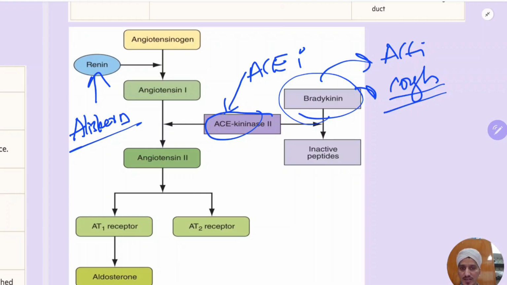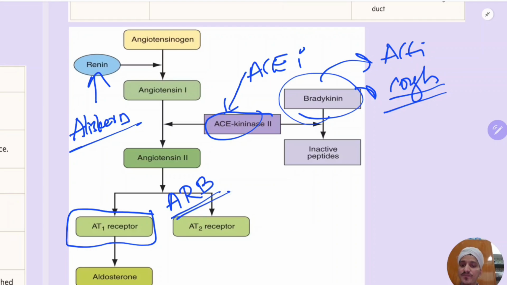Okay, so here you can use an ACE inhibitor. Now, ARBs will block this receptor. Competitive inhibition, you remember the biochemistry, no? They will compete with angiotensin 2 and block this AT1 receptor. So no receptors are available for angiotensin 2. That's why it can't act on the AT1 receptor, because ARBs are already present on this AT1 receptor. So that is one thing.